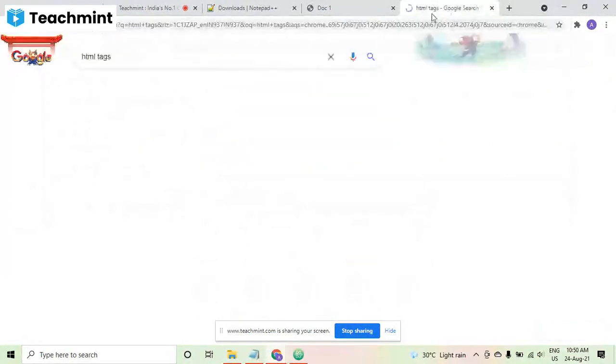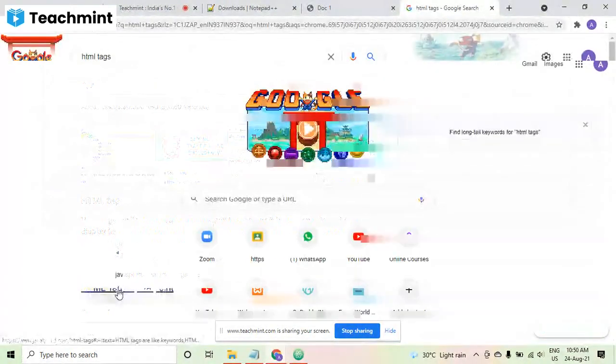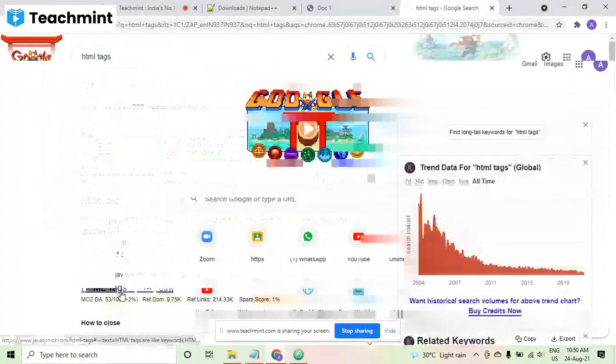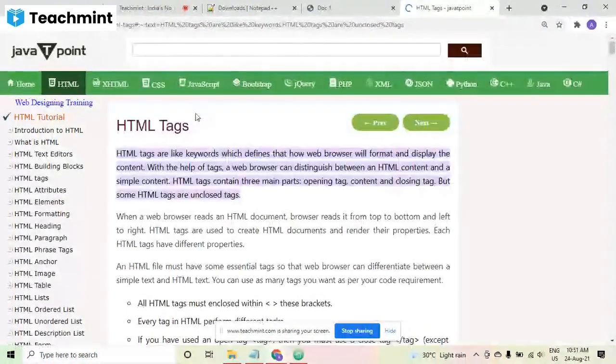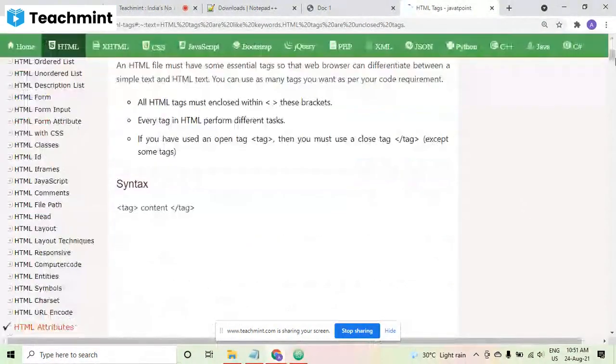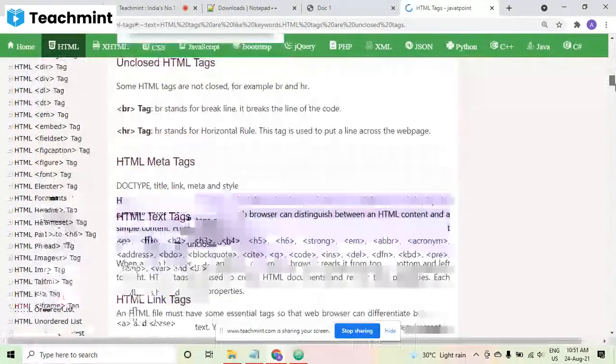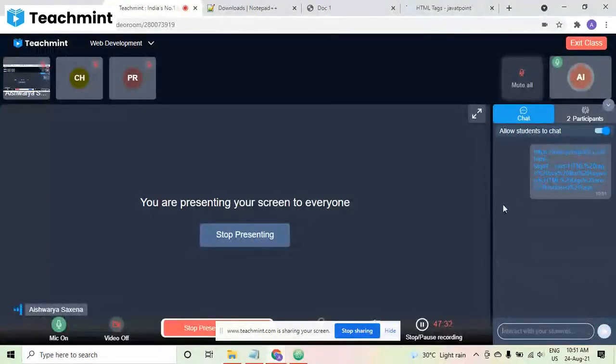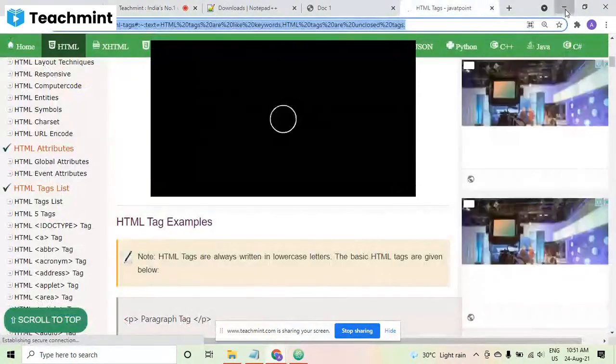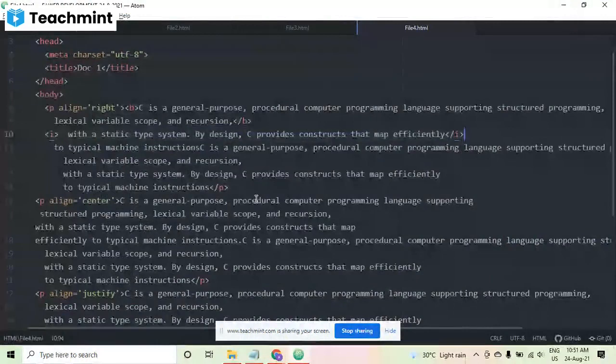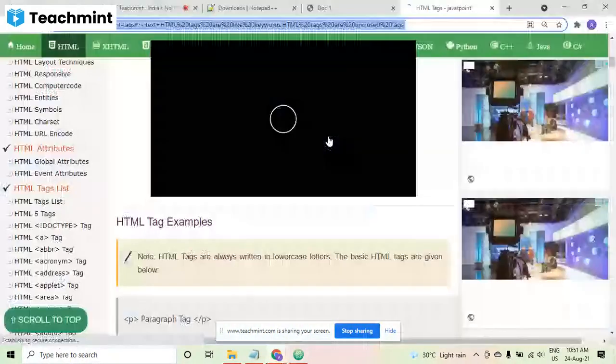HTML tags. I will be sharing this. It will have all the tags here, so our notes kind of thing will be there. I'm sharing it in the chat also, and I will share it in the assignment also. In the chat, I have shared this link. If you click on this link, you will be directly redirected to this particular page. Okay, fine. So like this, you can go for the italic also.